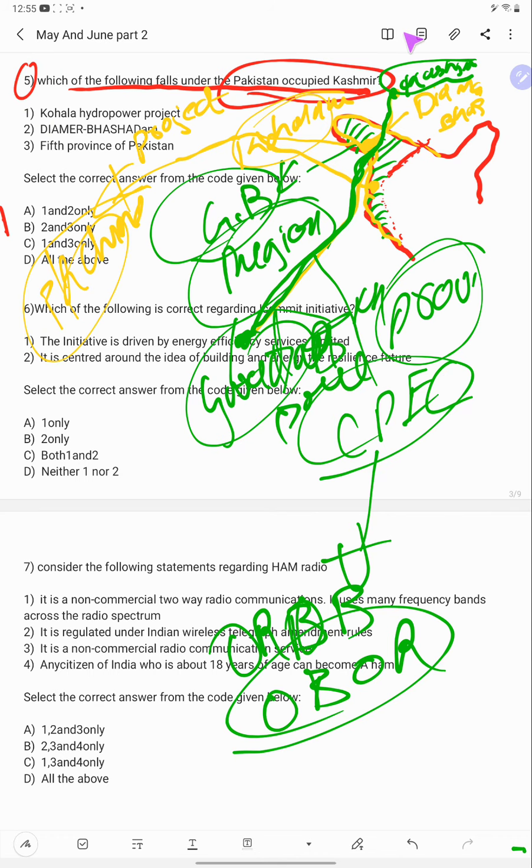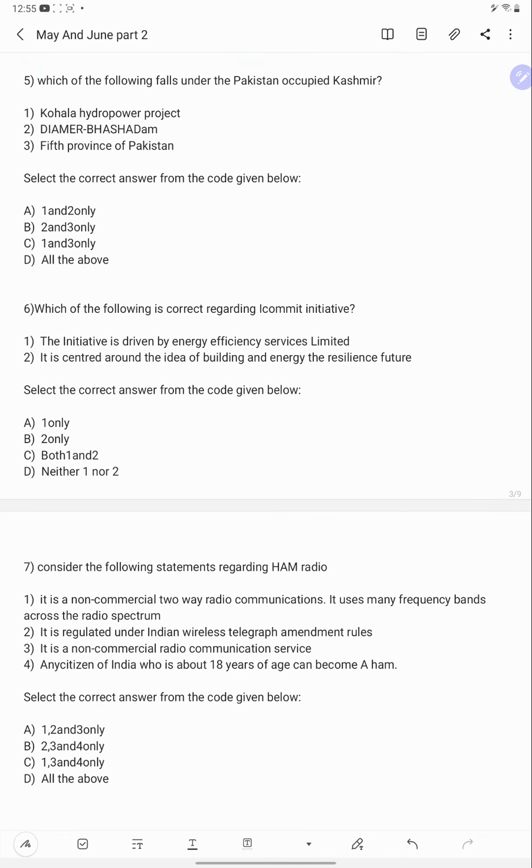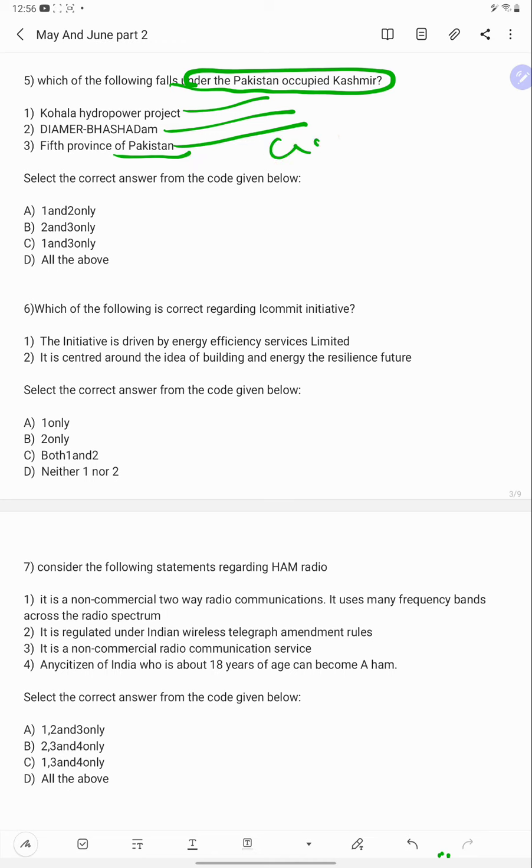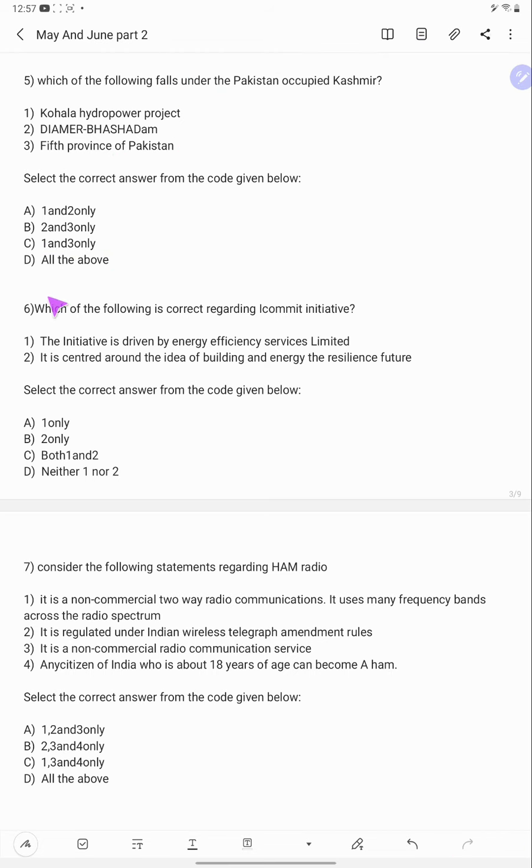So now you understood about this. Now what are the options? Falls under the Pakistan occupied Kashmir. Kohala correct. Diamer Bhasha Dam correct. Fifth province of Pakistan, because of Gilgit and Baltistan. So answer is D. Now come to the next question.